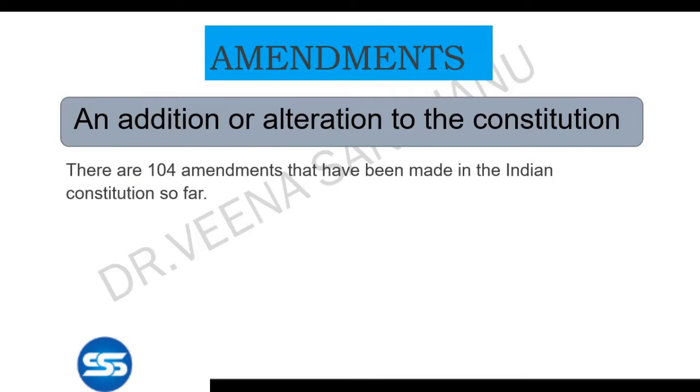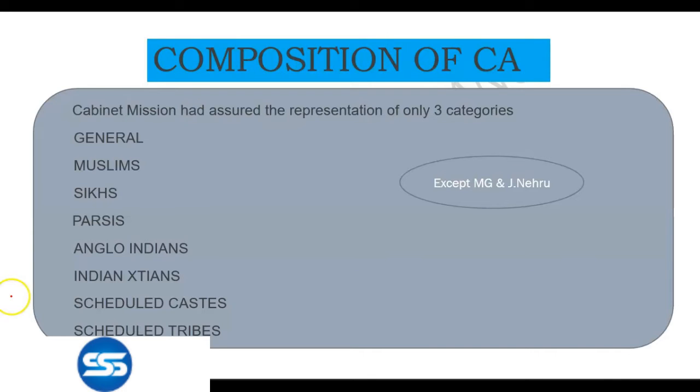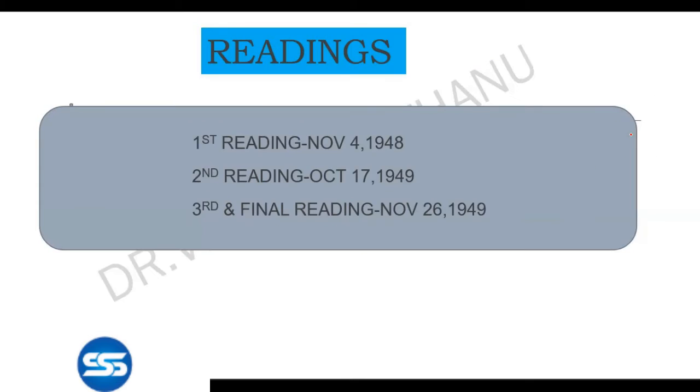What is an amendment? It's an alteration or addition. And composition of the CA: the Cabinet Mission assured only 3 categories inside the Constituent Assembly, that is General, Muslims and Sikhs. But the Indian National Congress made sure that all other communities also got representation, that is Parsis, Anglo-Indians, Indian Christians, scheduled castes and scheduled tribes. Almost every important leader was inside the Constituent Assembly except Mahatma Gandhi and Jawaharlal Nehru. First reading 48, second and third reading 49.